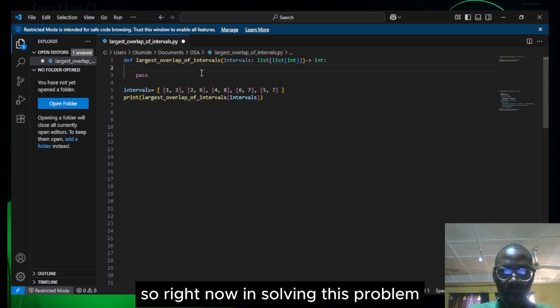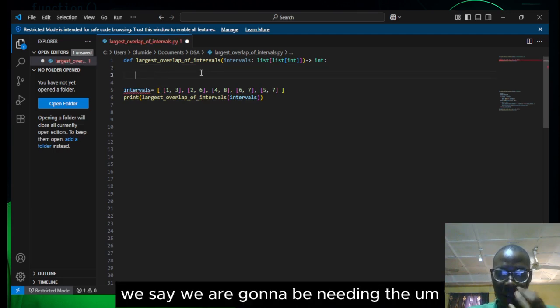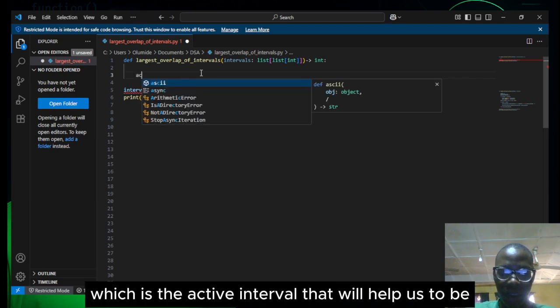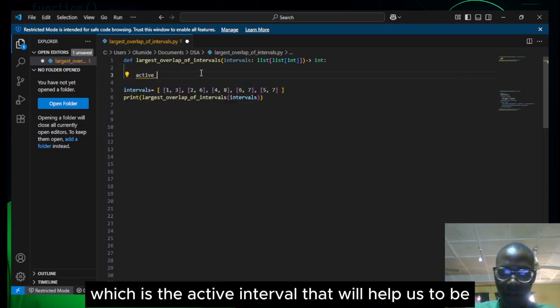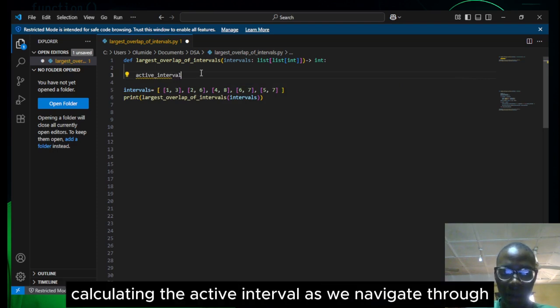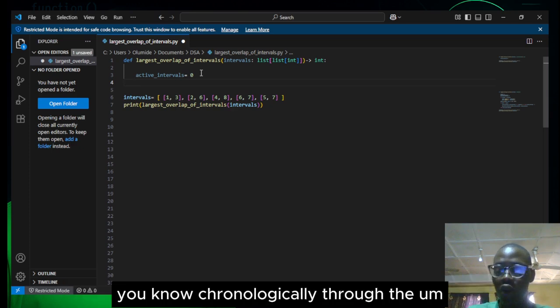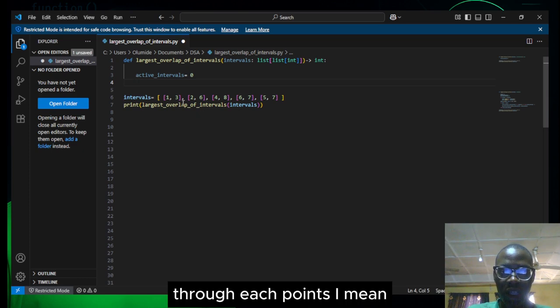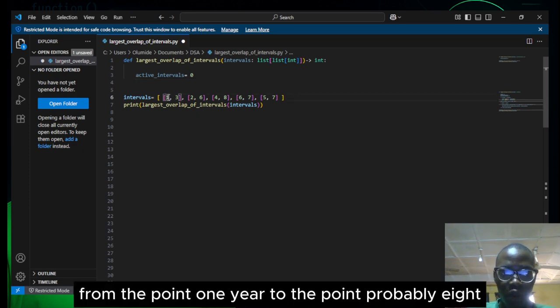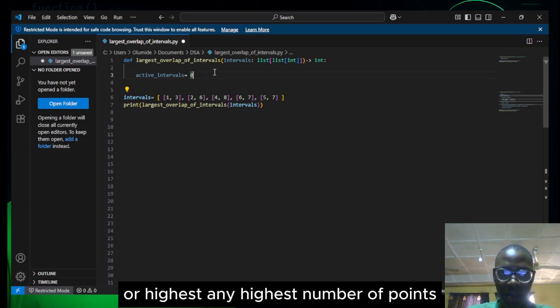Right now, in solving this problem, we are going to need some variables. One is the active interval, which will help us calculate the active intervals as we navigate chronologically through each point, from point 1 here to probably point 8 or any highest number of points.